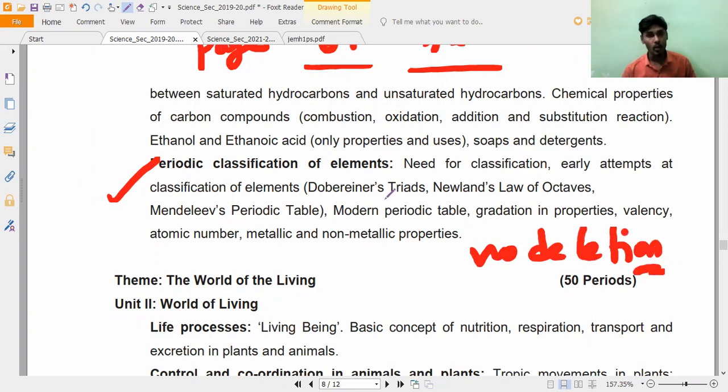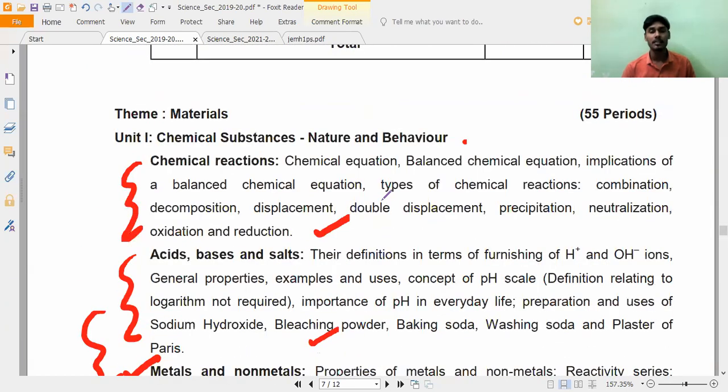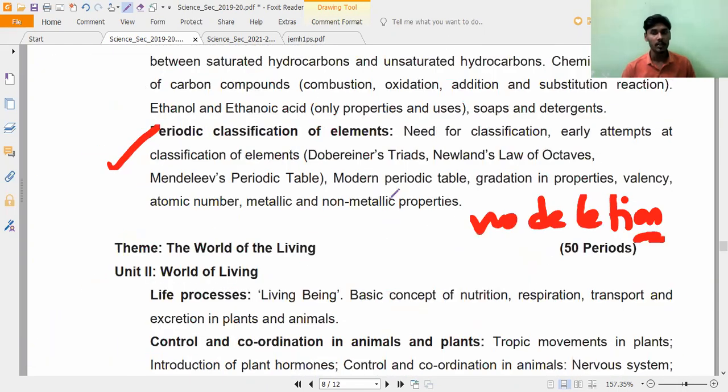So periodic classification, no deletion, and also chemical reactions and equations, no deletion. Acids, bases, and salts, no deletion. Clear? This is all about chemistry. If anybody has any doubt, you can ask me.